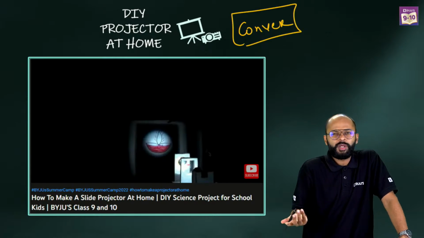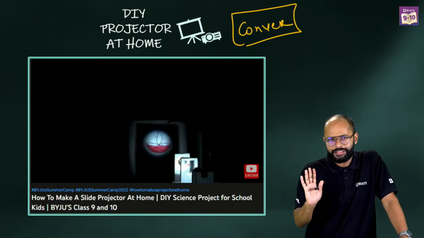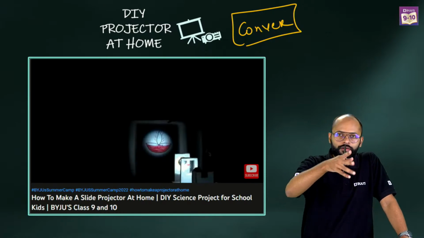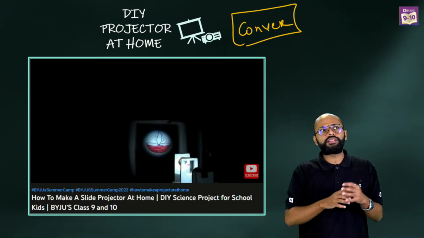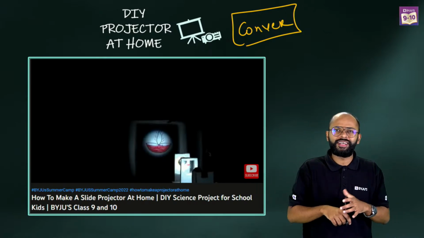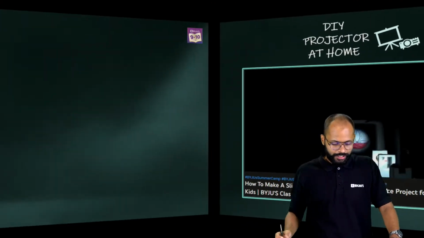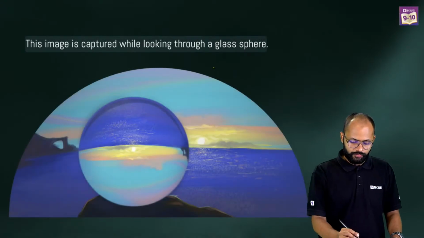So at least people who know or who don't know yet, there are two lenses, right? Convex and concave, because there were two mirrors also, convex and concave. Now, sir, the problem is I have convex concave mirror. Now I have convex concave lens. Oh, it is getting confusing now, sir. That's why. Hold on. Now, have you seen this crystal ball photography?